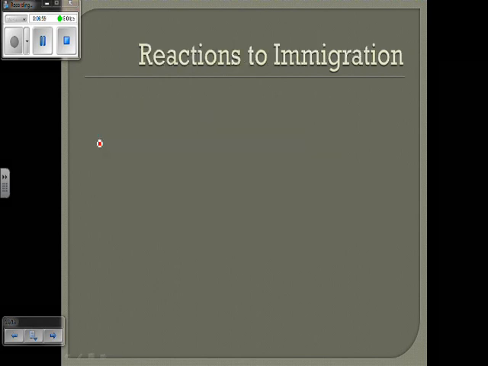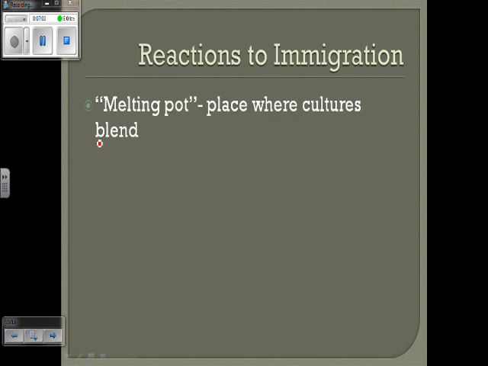Now, the reactions to immigration. We all consider the United States a melting pot. We've heard that before. The American ideal is based upon all these different ethnic groups that come. We have English immigrants, Irish, Italian, German, Polish, French, Spanish. Looking at how they blended into American society, that blending in process is referred to as assimilation.